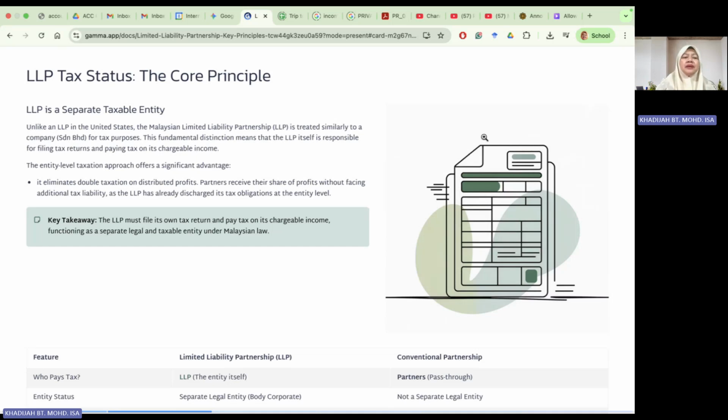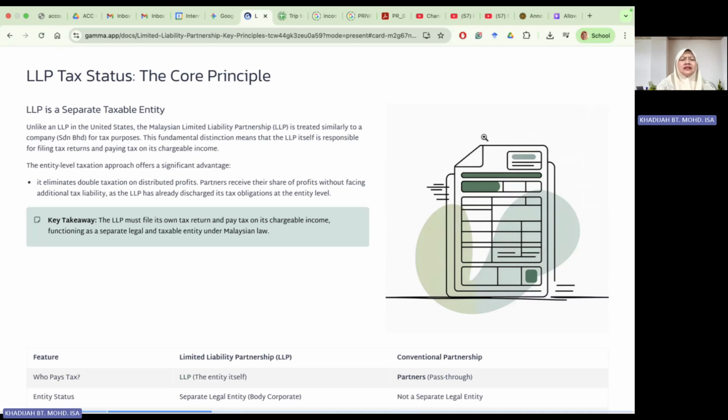Unlike the conventional partnership, the Malaysian Limited Liability Partnership is treated similarly to a company Sdn Bhd for tax purposes. This fundamental distinction means that the LLP itself is responsible for filing its tax return and paying tax on its chargeable income. So in other words, the tax from the partnership is on the LLP, not on the individual partner.